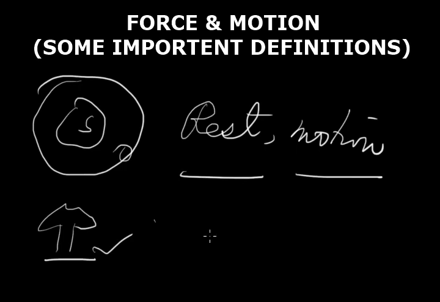So there are two states of a body regarding motion. One is state of rest and second is state of motion. And whether a body is under rest or it is moving, there is a requirement of frame of reference. Here in our example, the tree is the frame of reference.